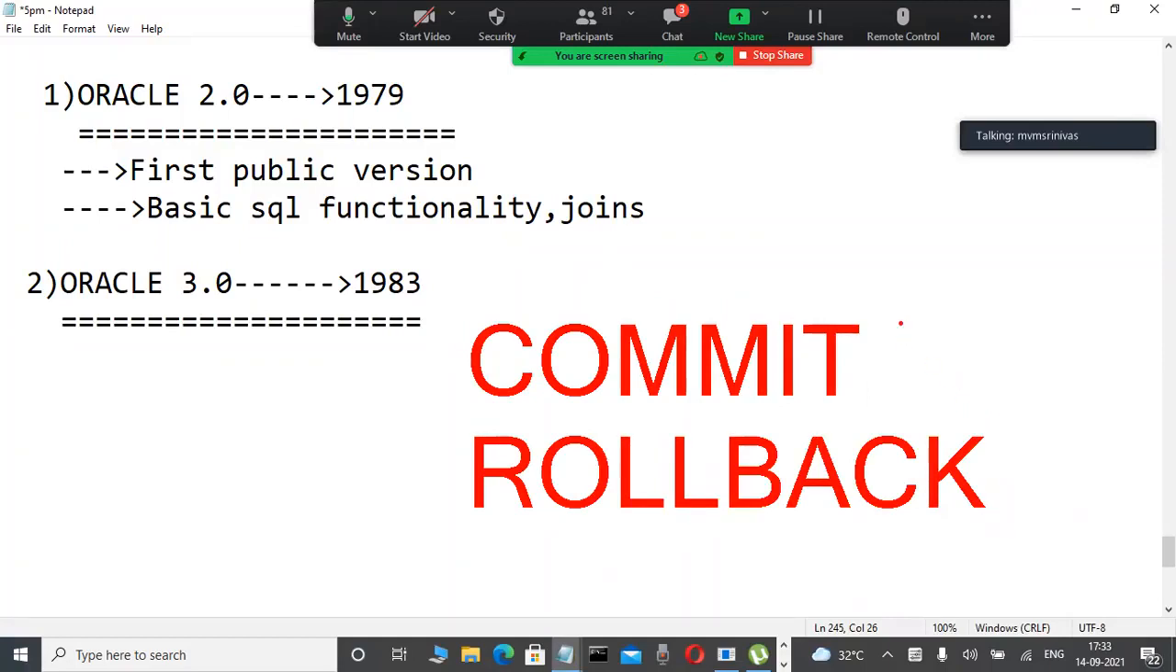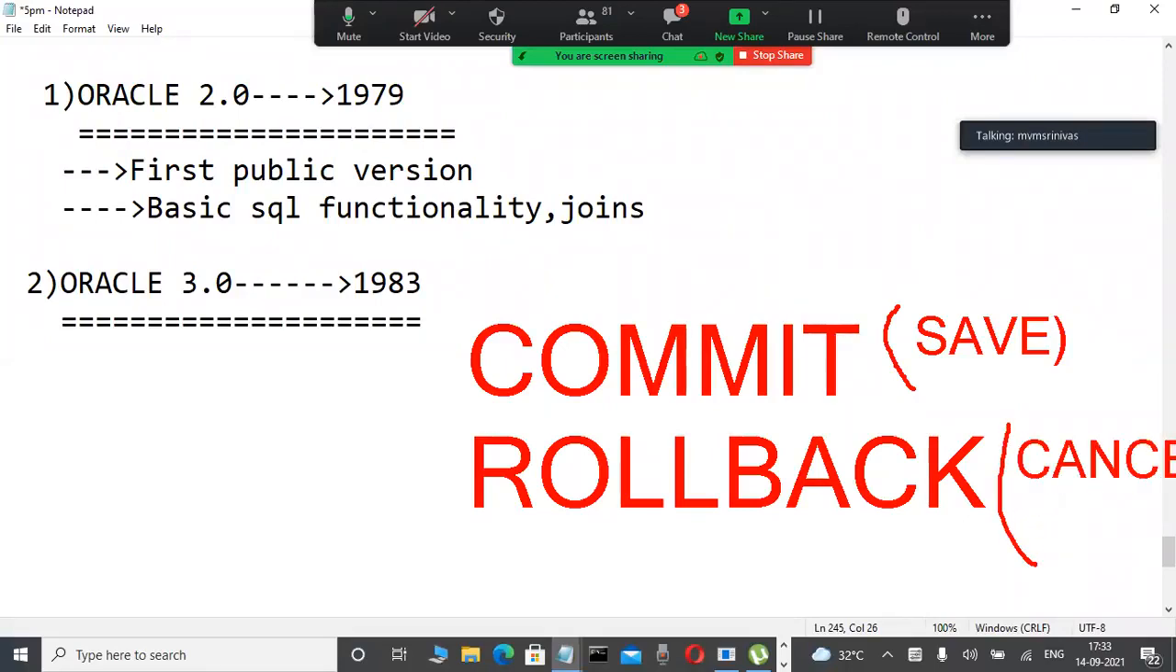What is the commit command? Very good. Commit is to save the transaction, in every database. Rollback means undo, cancel, undo the transaction from memory. It is the same as Control Z, undo, in Windows, Word or anything. That is why commit means save, and rollback means cancel.